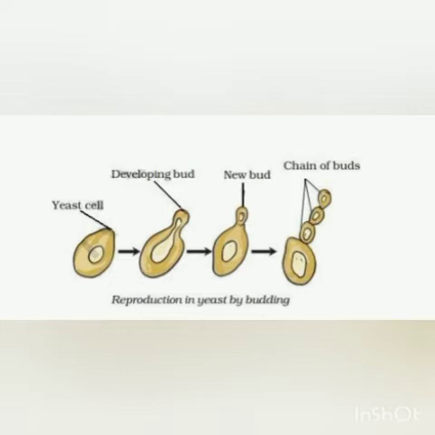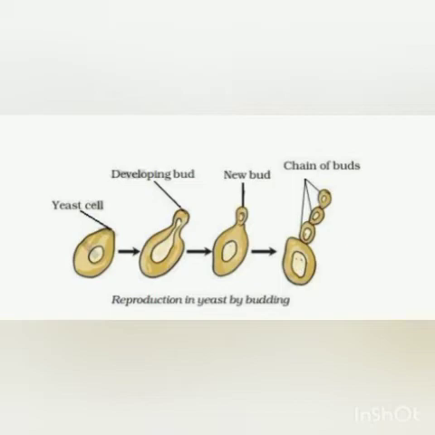Okay. Now here what happens, children? This bud which is formed is a new yeast cell. This is called a new yeast cell. After that, it gets detached from the parent yeast cell and exists independently. But sometimes the process of reproduction is so fast that the newly developed bud does not get detached, and there only the new buds are formed. So it appears to be a chain of buds.